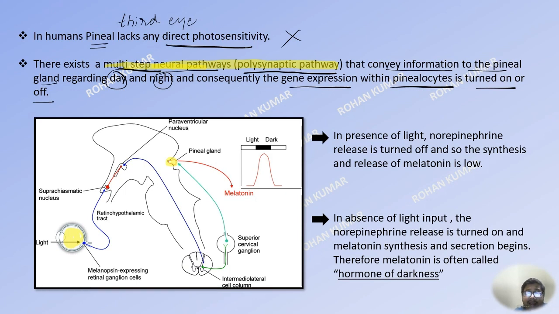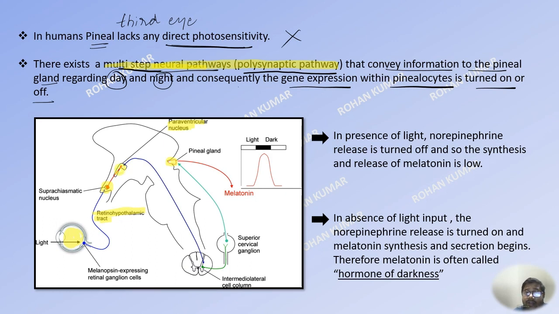In this pathway, there are cells within the retina that will get the information regarding the light in the environment. They will send this information to the suprachiasmatic nucleus, which is present in the hypothalamus, via the retino-hypothalamic tract. This suprachiasmatic nucleus will send the information to the paraventricular nucleus, which is again located in the hypothalamus.